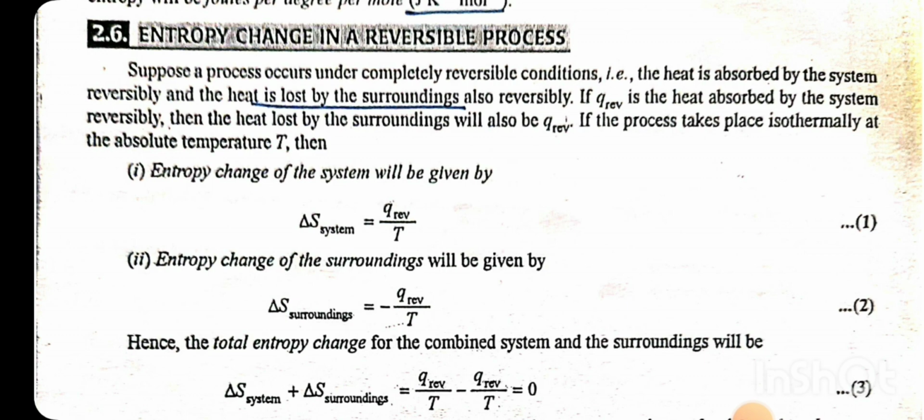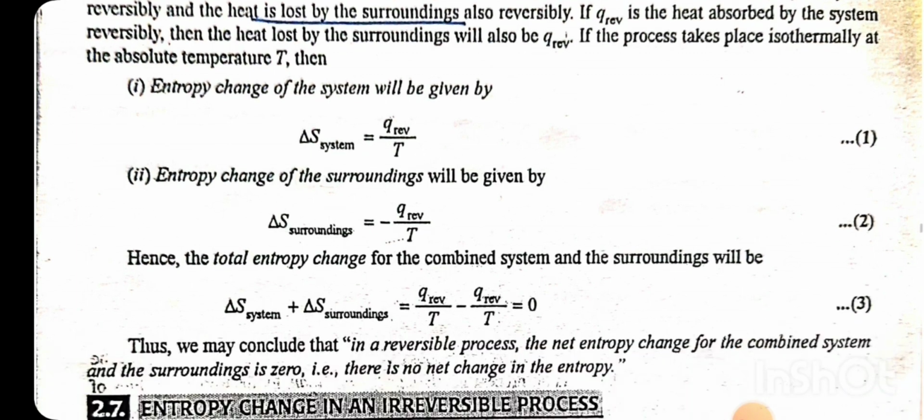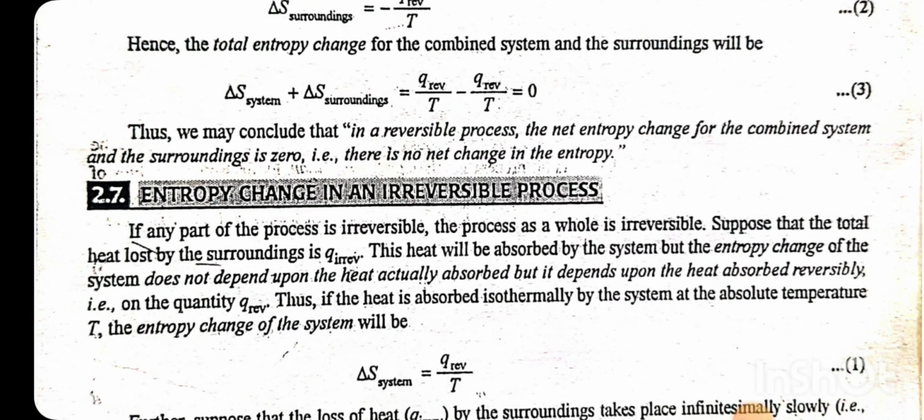Hence, the total entropy change for the combined system and surroundings will be delta S system plus delta S surroundings is equal to Q reversible by T minus Q reversible by T is equal to 0. In a reversible process, the net entropy change for the combined system and the surroundings is 0. Hence, there is no net change in the entropy.